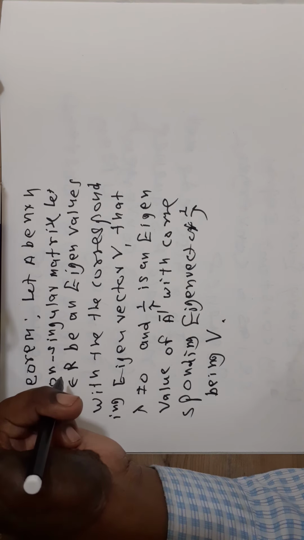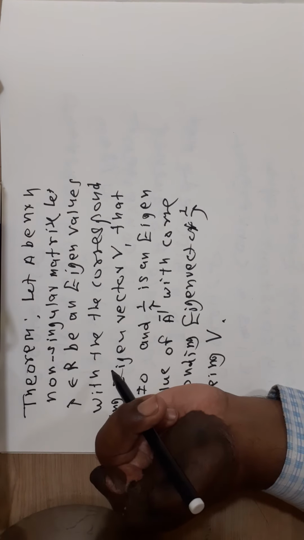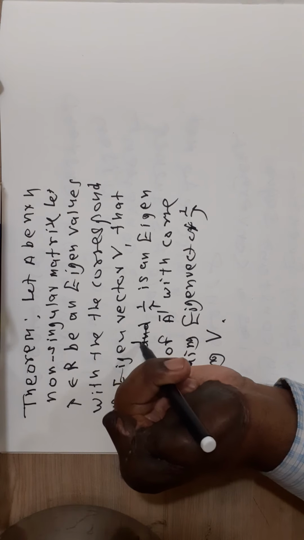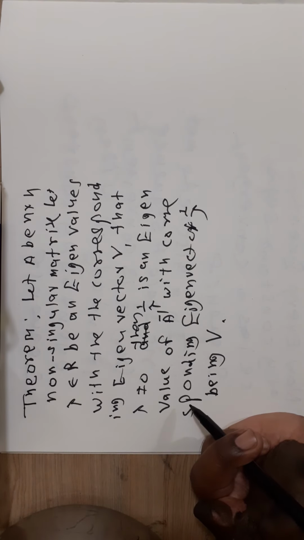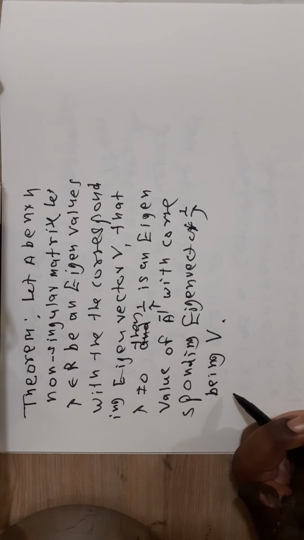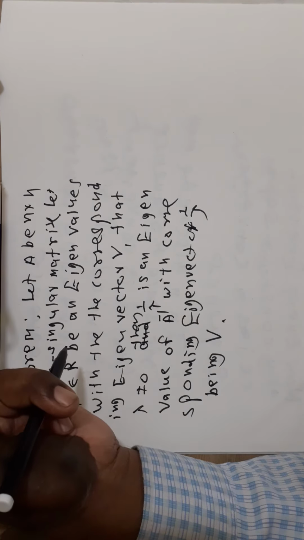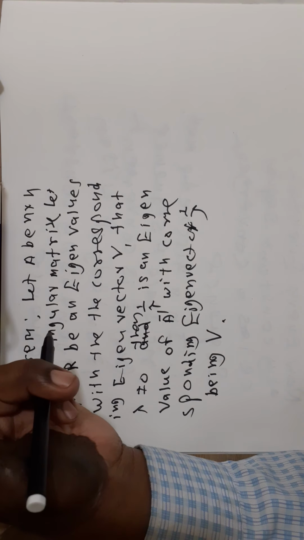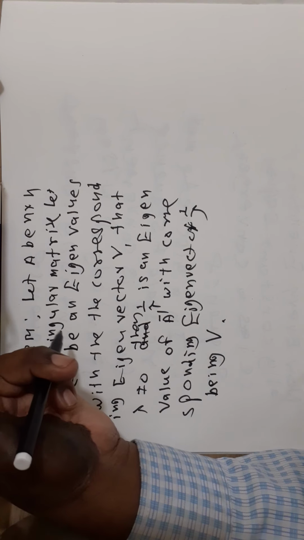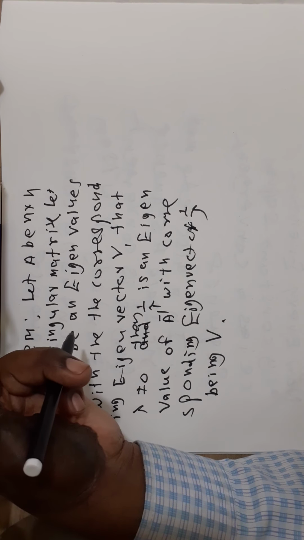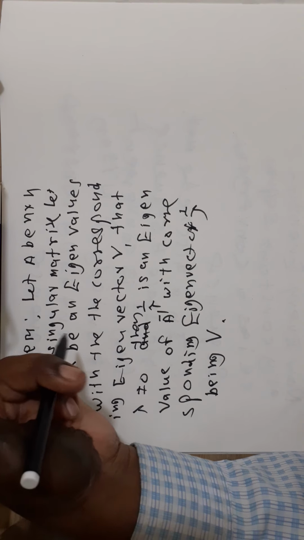Then 1 upon lambda is an eigenvalue of A inverse with the corresponding eigenvector V. This means if A is a non-singular matrix and lambda is an eigenvalue of A, then the theorem states that 1 upon lambda is an eigenvalue of A inverse with the corresponding eigenvector V.